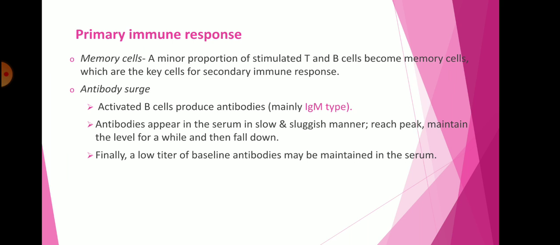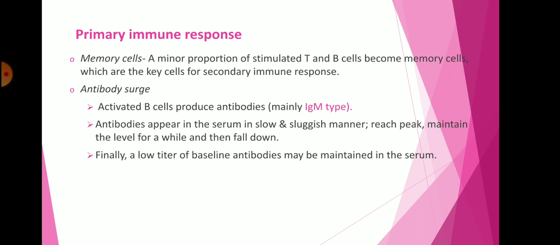Next one is the antibody surge. In the antibody surge, the activated B cells produce antibodies, specifically immunoglobulin M type, in the primary immune response.